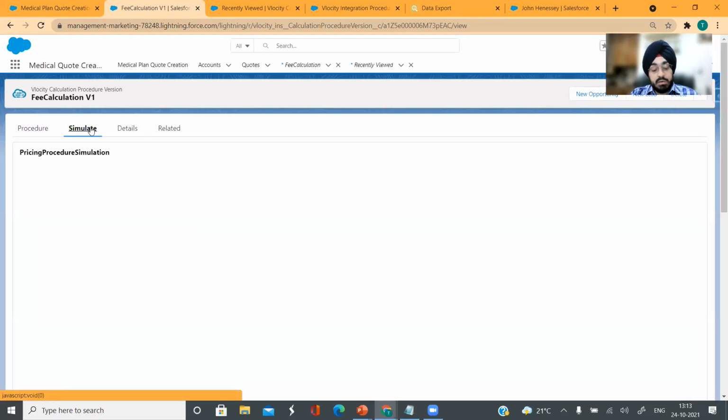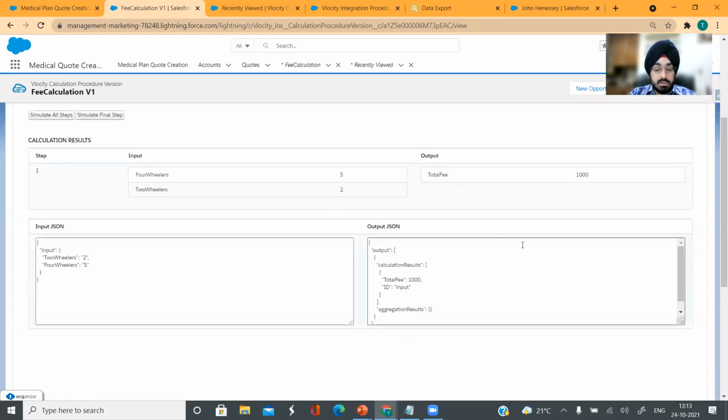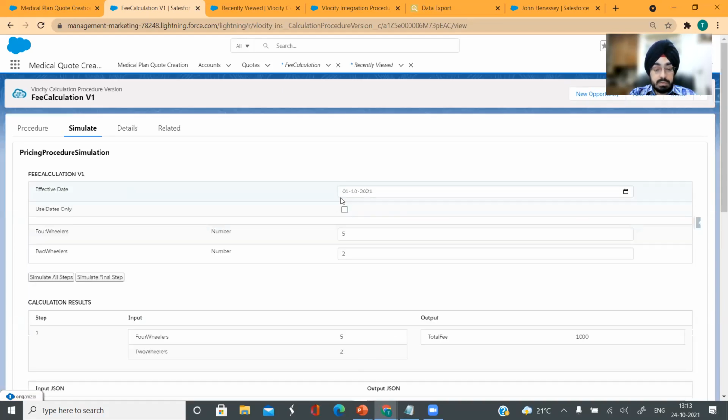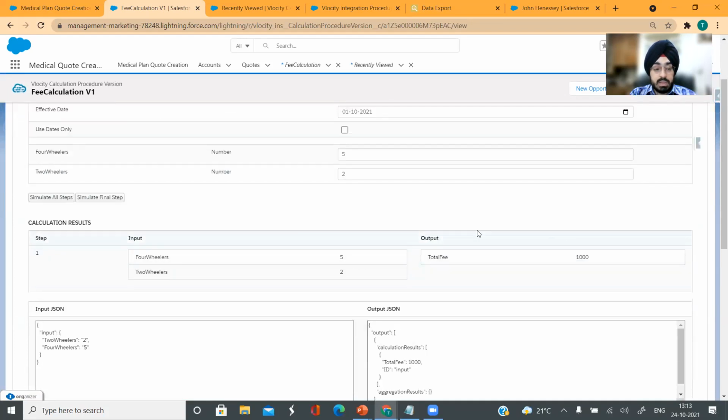You can simulate it here. So before you deploy it in an IP, you can simulate it for different values. So let's say four-wheelers are 5 and two-wheelers are 2 for a specific contact. You want to simulate all the steps, and this is how it would come out. So for 5 and 2, the total fee is coming out to be 1000.